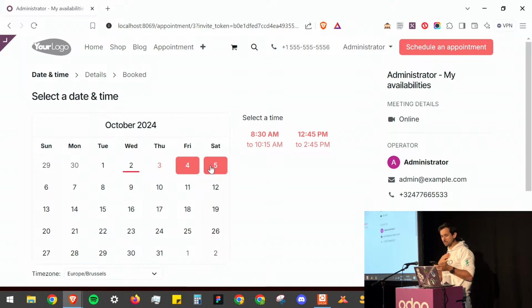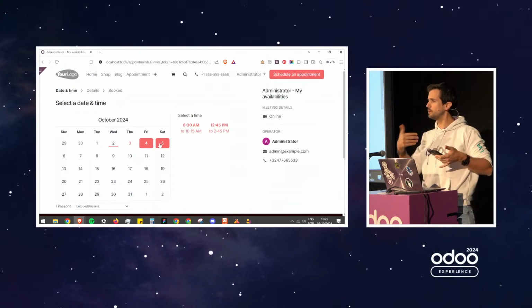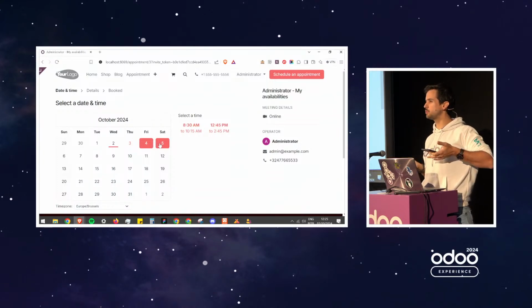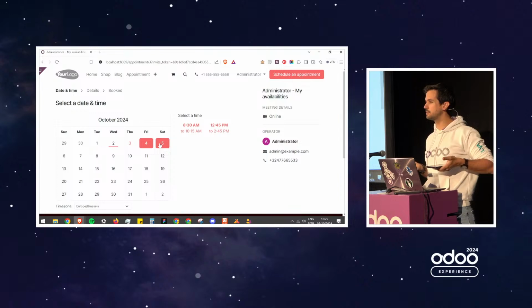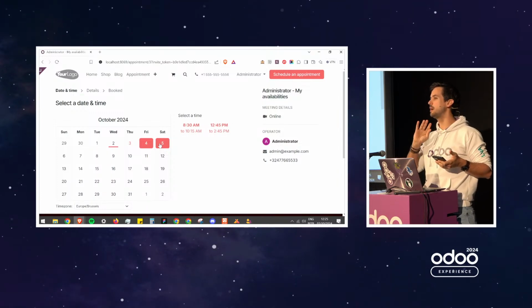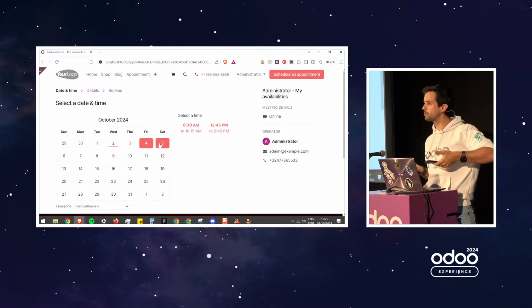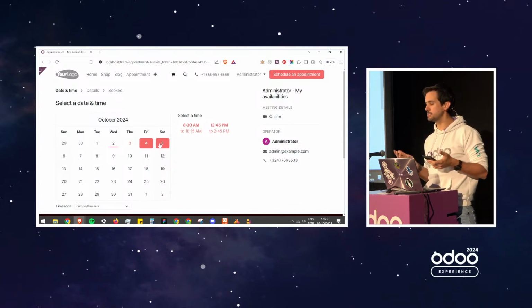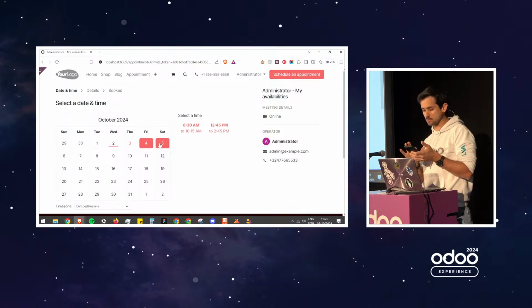Can you cancel an appointment if it disappeared from the calendar? Yeah, so the idea is when you manage your appointments, you have different statuses, and you need to build your own reporting. If you cancel it, what we do is that we archive the meetings, but the meeting still exists. So you can build a report to see how many canceled meetings you have per month, for example. We don't delete those, they're just hidden. By default, we hide those.